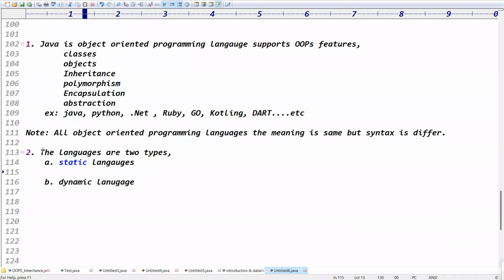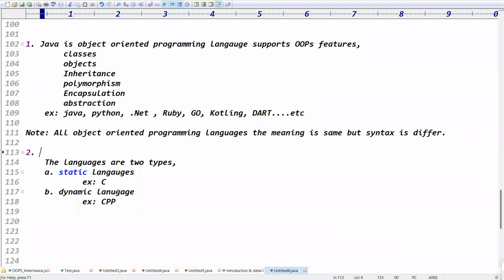Guys, what is the language that is unique? Which language is a static language? This example is C language, a static language. Java is what type of language? Java is a dynamic language. What is the meaning of dynamic language?